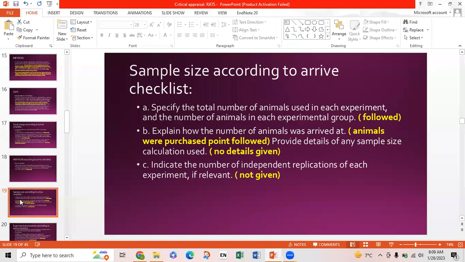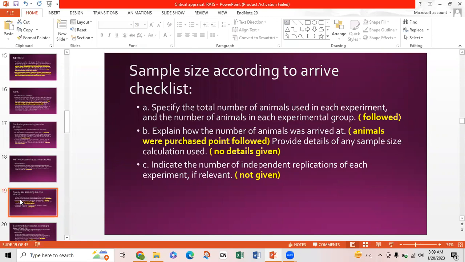Next is sample size according to the ARRIVE checklist. First point in the list should be to specify the total number of animals used in each experiment and the number of animals in each experimental group. This point was followed. Next is to explain how the number of animals was arrived at.